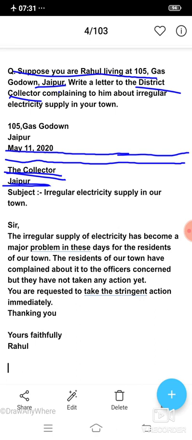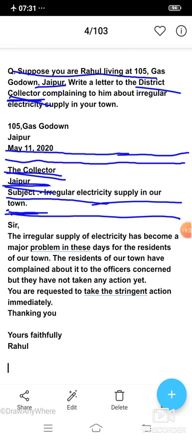This means a person or citizen can complain only to the district collector of his own district related to a permanent problem. So, the Collector, Jaipur, this is the receiver's address, and just below the receiver's address we write the subject. The subject is: irregular electricity supply in our town. The subject can be written in one line or in two lines if the subject matter is bigger.